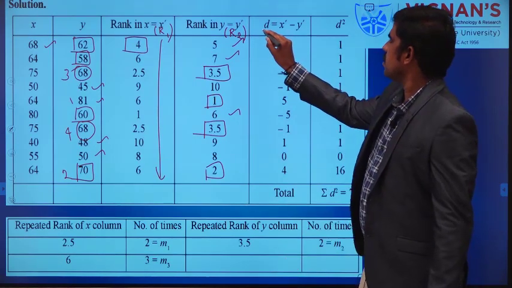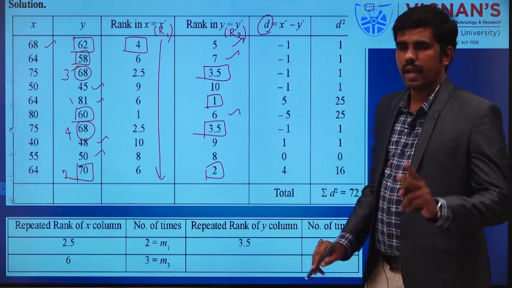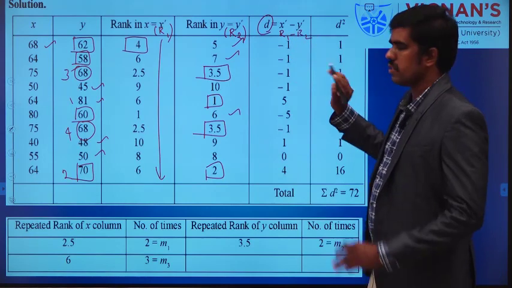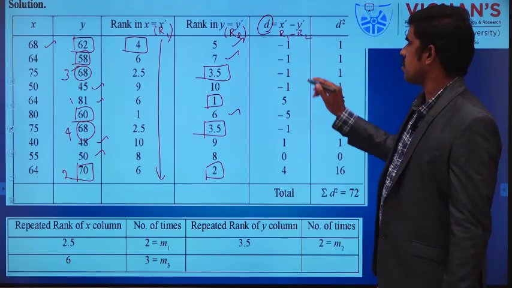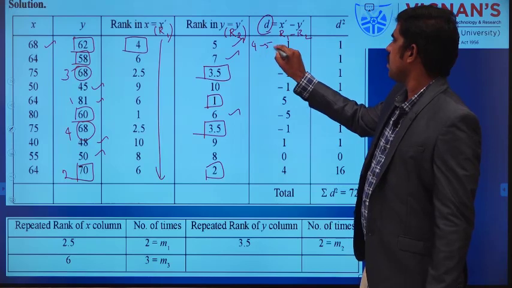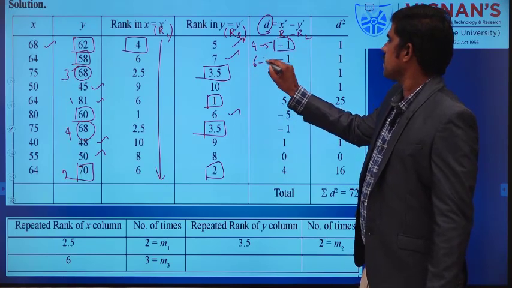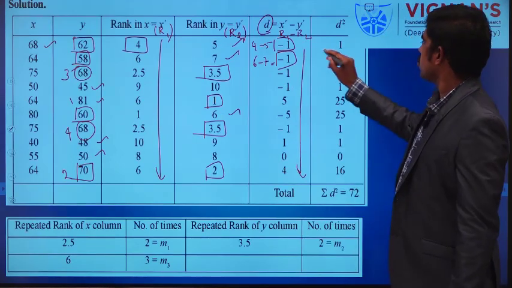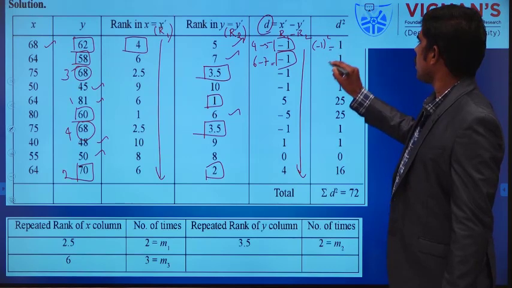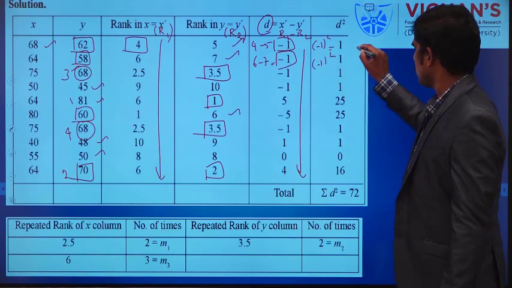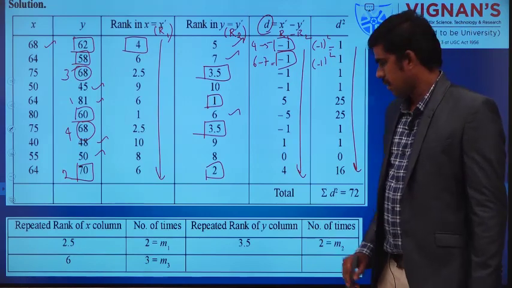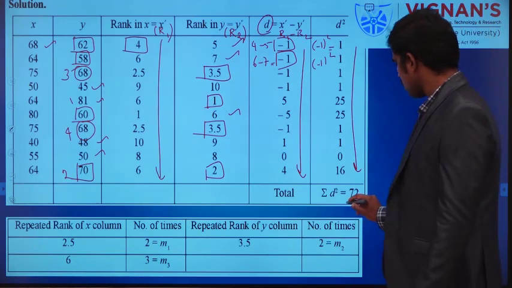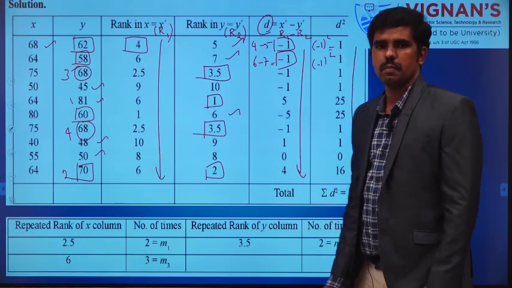Then find the deviation, which means the difference between the two ranks. You can write this as R1 minus R2, and you can follow the same rule for all problems. R1 minus R2: 4 minus 5, I am getting minus 1. 6 minus 7, I am getting minus 1. In this way you find the difference. Then D square: minus 1 the whole square is 1, minus 1 the whole square is 1. In this way you calculate all the D square. Finally you sum up all the values to get summation D square. So summation D square is 72.